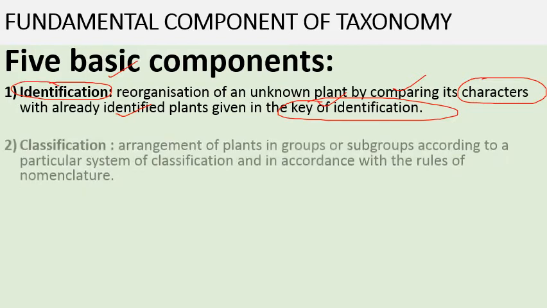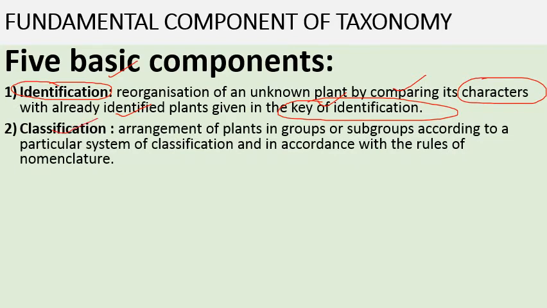Then next is classification. It is the arrangement of plants into groups or subgroups according to a particular system of classification and in accordance with the rules of nomenclature. So we follow a particular classification system for grouping plants, which should be universally followed and which contains certain rules for nomenclature.